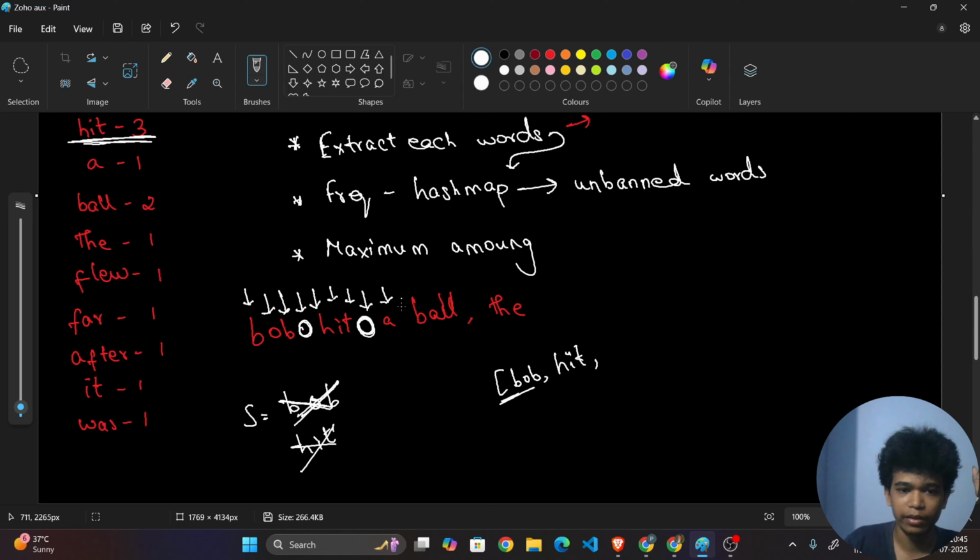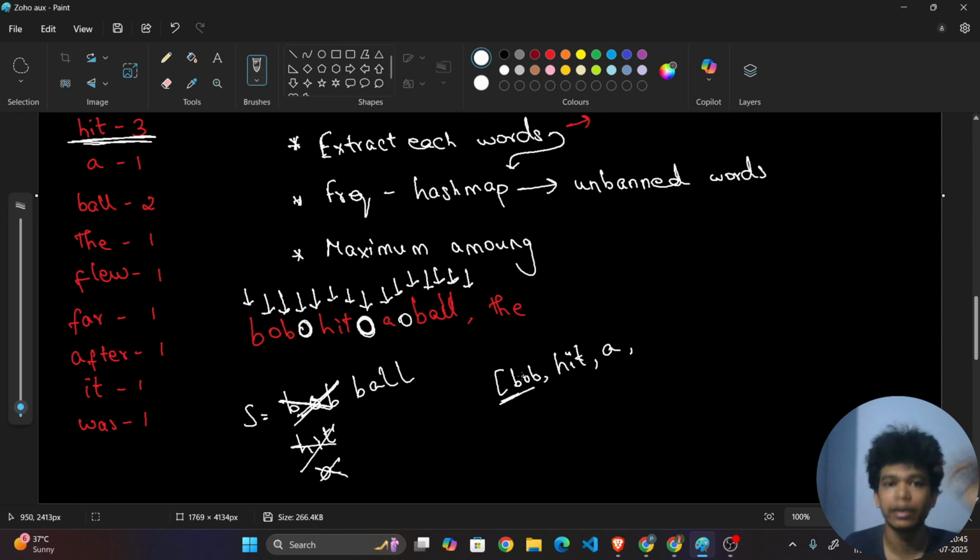Now again here comes A, so I will be adding A. Now here comes a space. Whether the string contains any letters? Yes, it has some letters, right? So A will be added here. Now I will empty this, and now comes B, then A, then L, then L again. Here comes a comma. A comma is not a letter, right? So I check whether this string has something. Yes, it has something, so I will add it here and empty it.